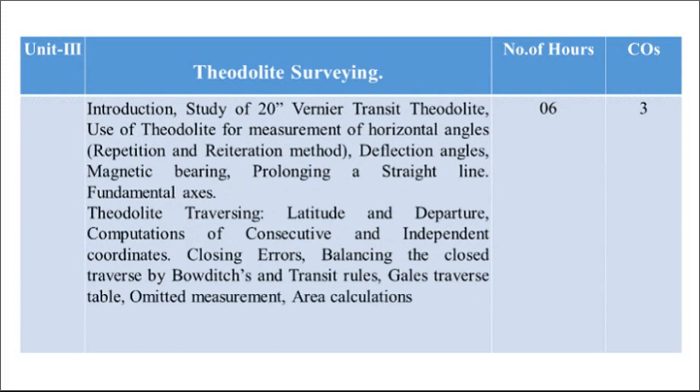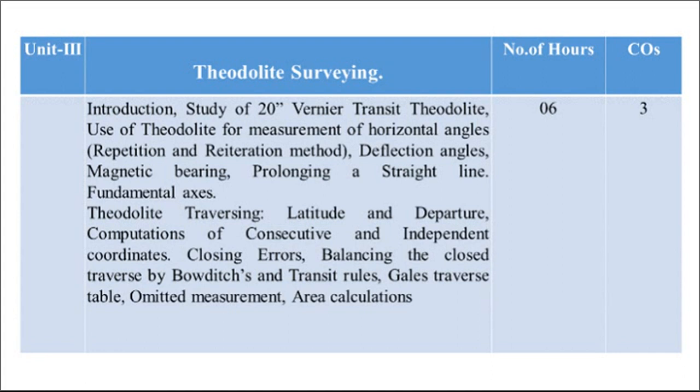Then the third unit is related to theodolite surveying. In this we are going to study what is meant by theodolite, then study of a 20-second vernier transit theodolite, use of theodolite for measurement of horizontal angle by repetition method and by reiteration method, then measurement of deflection angle, measurement of magnetic bearing, prolonging a given straight line. Then we are going to study the fundamental axes of the theodolite, that is permanent adjustment of theodolite.